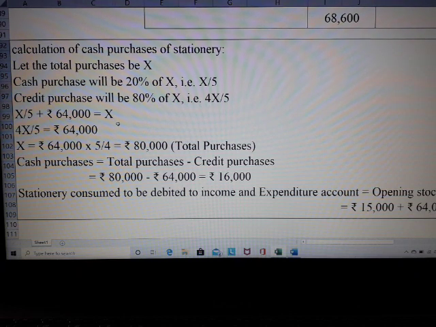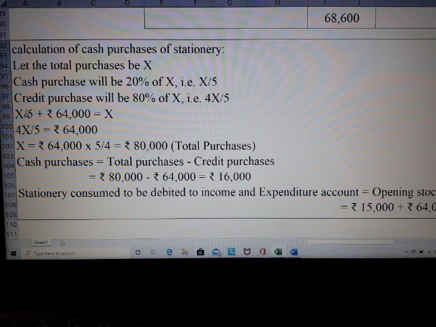Now credit purchase is what? When 20% is going to be your cash purchase, obviously 80% is going to be your credit purchase. So credit purchase will be 80% of X. That is nothing but 4X by 5. How? 80% is nothing but 80 by 100. When you simplify 80 by 100, you cancel the common 0. So in 80, one 0 will go off, and in 100, one 0 will go off. 8 by 10 is nothing but 4 by 5. So when you apply 4 by 5 on X, it will be 4X by 5. So you have got the cash purchase as well as the credit purchase value in terms of variables.